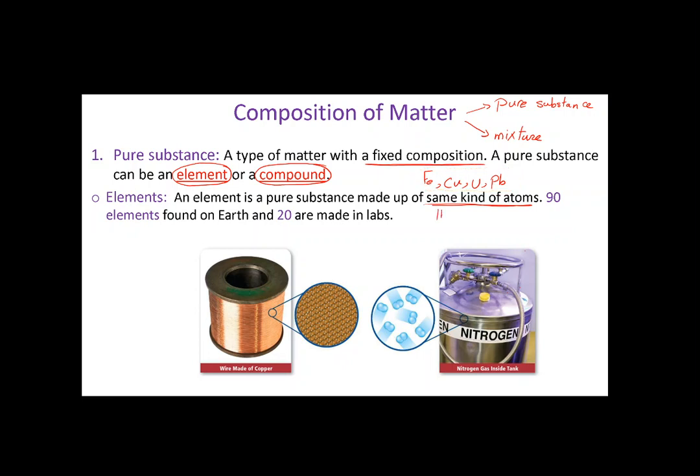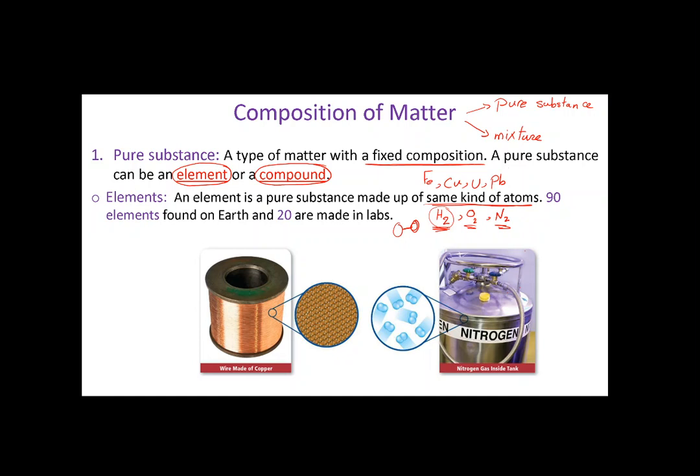It might be hydrogen, like H2, oxygen, like O2, nitrogen, like N2. All of these also are single kind of atoms. Although it's a molecule, it's a chemical molecule, but it's an element. Why? Because it's single kind of atoms. Hydrogen only. Of course, we have 2 atoms of hydrogen. They are chemically combined. But as long as it's a single kind, hydrogen only, so it's an element. Oxygen is an element. Nitrogen is an element.